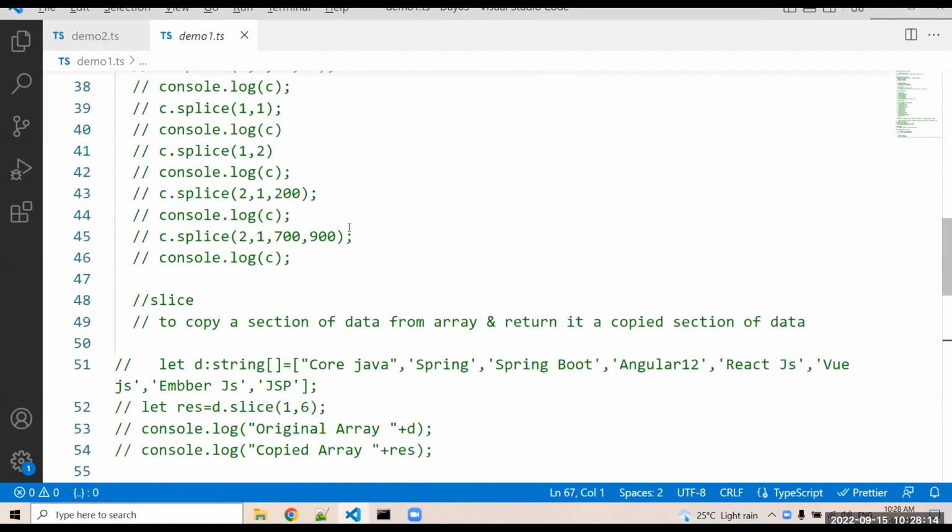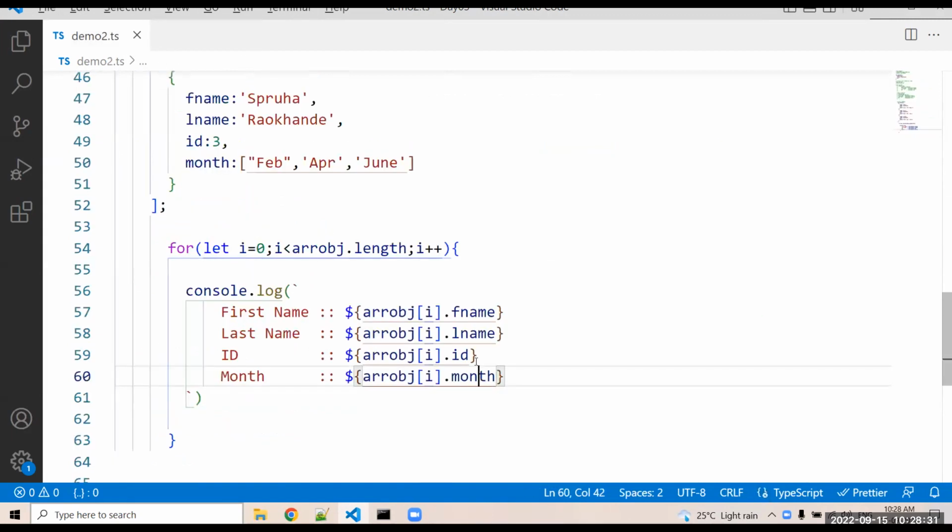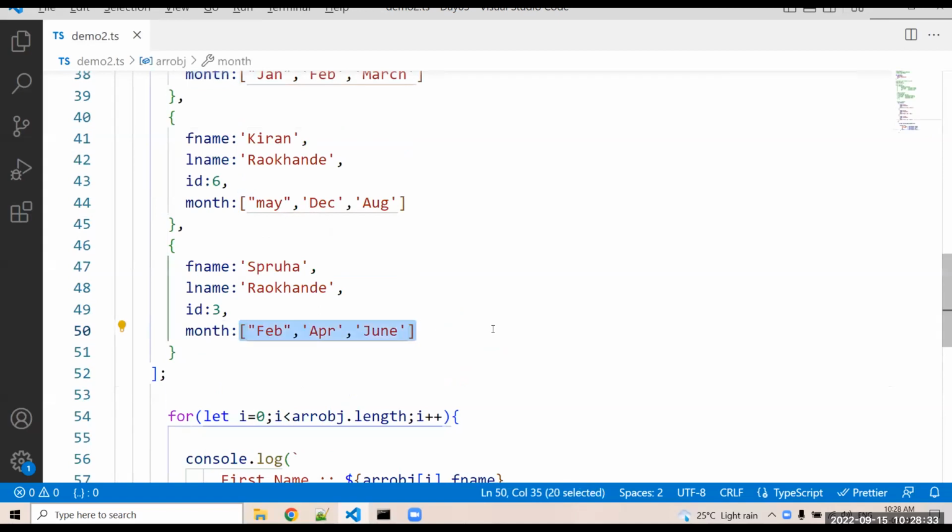Check out here. C is an array. So I'm just printing console.log C. Am I using any for loop for this display purpose? No. So same like that here. Month is the array. I want to only display. I don't want to perform any operation.